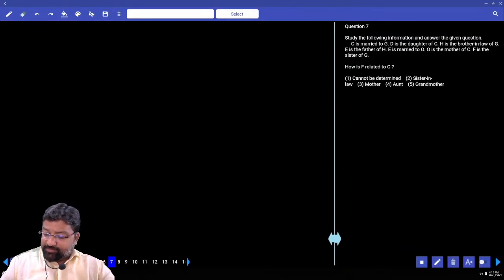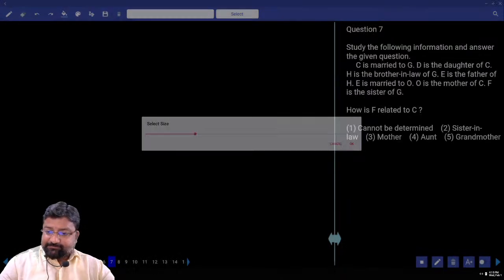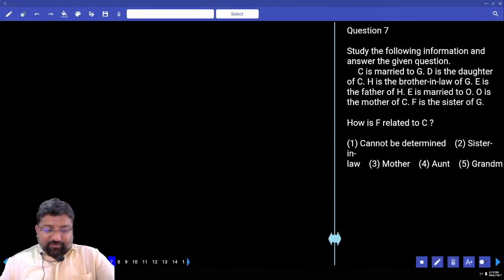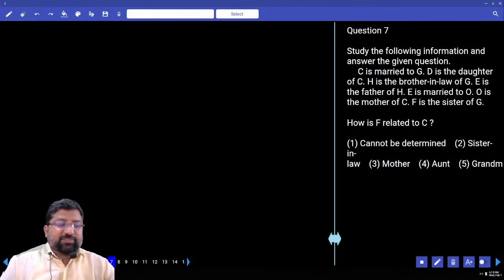Now I'll increase the font because the previous question will occupy more space. That is the reason why the font was less for that. Now it's okay? What's happening here?